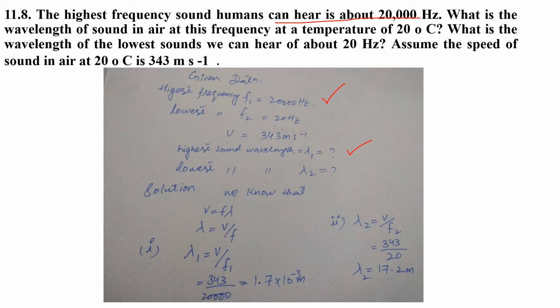So again we have to find out the wavelength for the lowest sound, that is lambda 2, and its frequency is 20 hertz. The speed of sound in air at 20 degrees centigrade is 343 meters per second. So we write, the speed is 343 meters per second. We use a simple formula, v equals f lambda. We have to find out the lambda. So lambda equals v by f. So lambda 1 equals v by f1. Just put the value and we will get 1.7 into 10 to the power minus 3. For the same formula, lambda 2 equals v by f2. So putting the value in, we will get lambda 2 equals 17.2 meters.